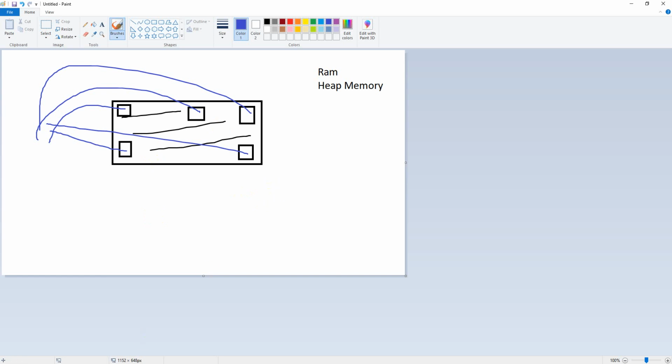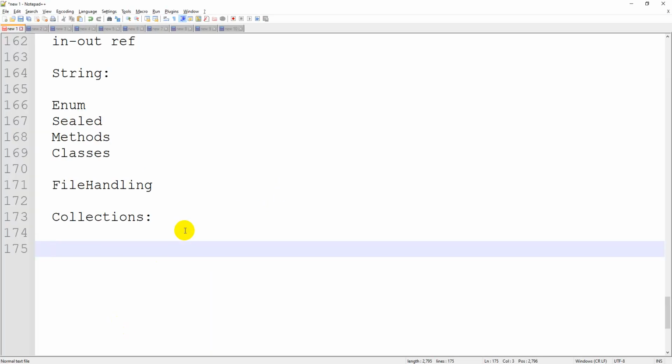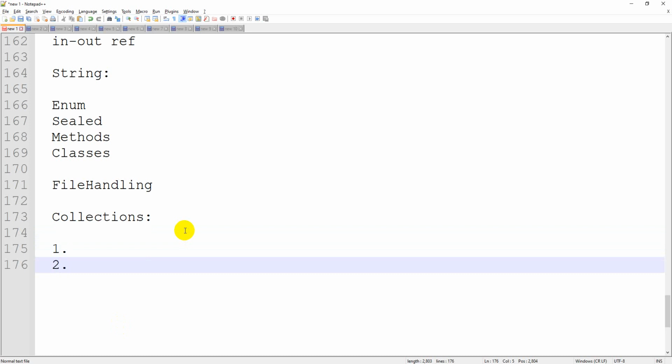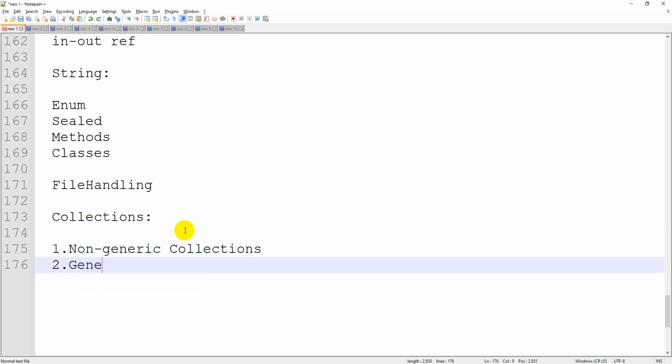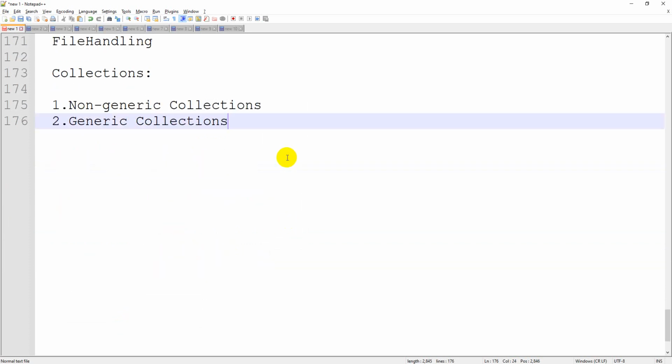There are different types of collections available. Majorly you can classify them into two root category types: non-generic collections and generic collections.